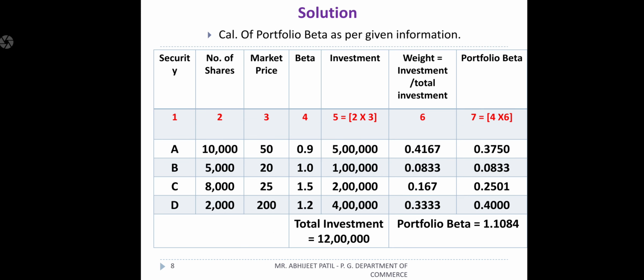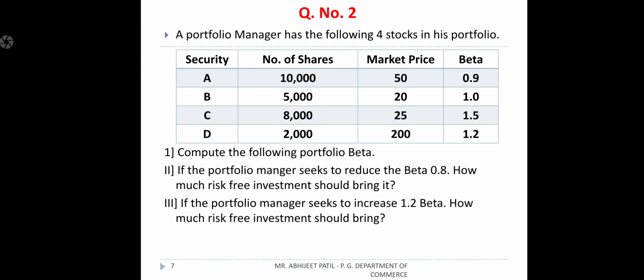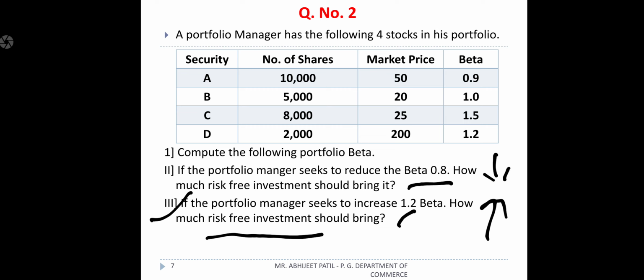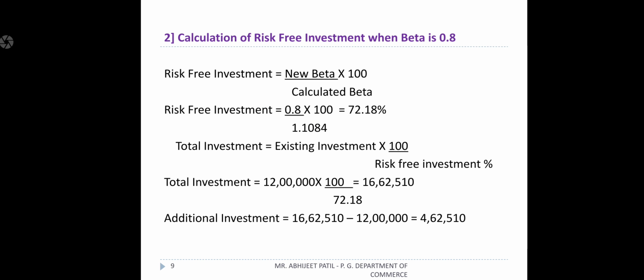Now one more question they ask here, that is question number 3. What does question number 3 ask? If the portfolio manager seeks to increase, okay, now this is very much important. Earlier the beta is 1.1084, and they wanted it reduced, meaning it is decreased. In this case it is going to be increased. So the question is the same: you should find out the risk-free investment. Here also you should find the risk-free investment as we calculated before. Here also risk-free investment we should bring. So we will calculate how the risk-free investment will be.